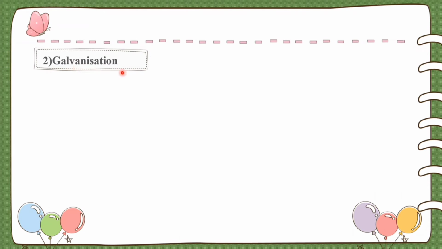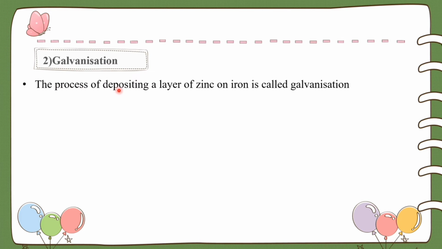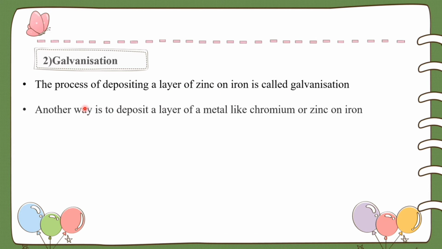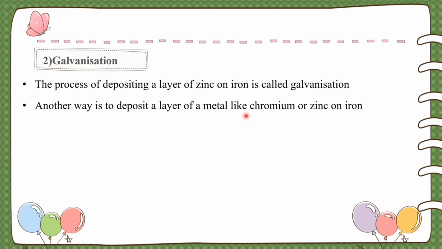The second method is galvanization. The process of depositing a layer of zinc on iron is called galvanization. Another way is to deposit a layer of metal like chromium or zinc on iron. Compared to chromium, zinc metal is widely used for the galvanization process.